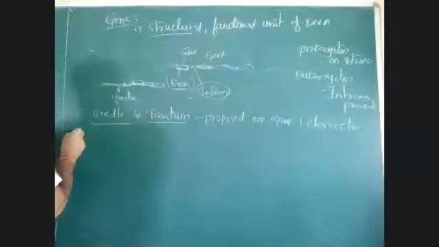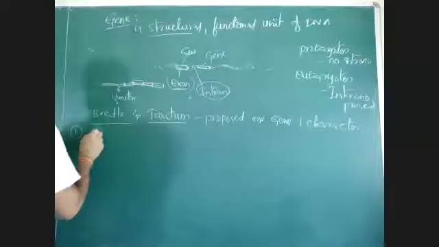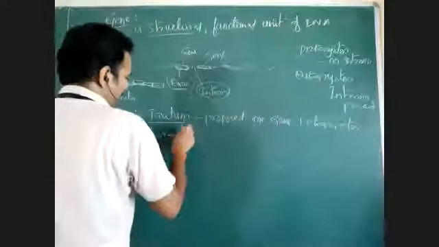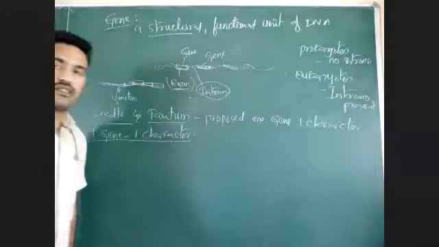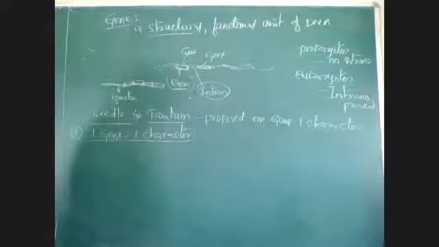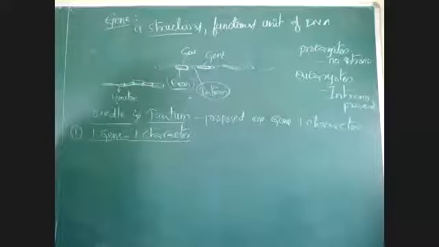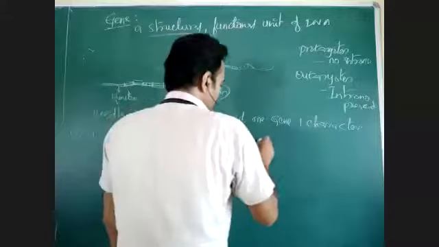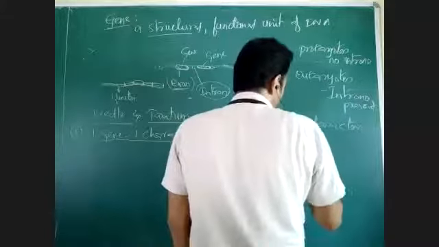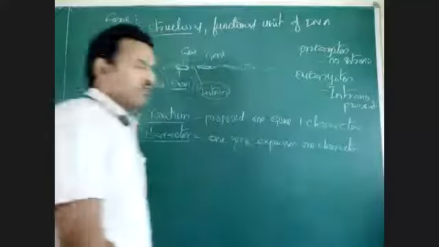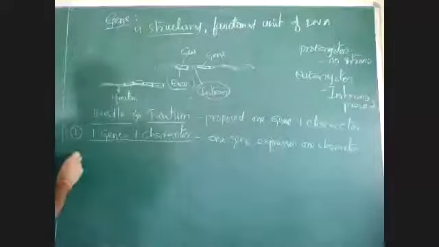There are many theories proposed. Among them, one gene, one character theory was proposed. According to this theory, when a gene is expressed, there is expression of a character. One gene expresses one character. A gene is responsible for expression of a character, but that was not obeyed well.